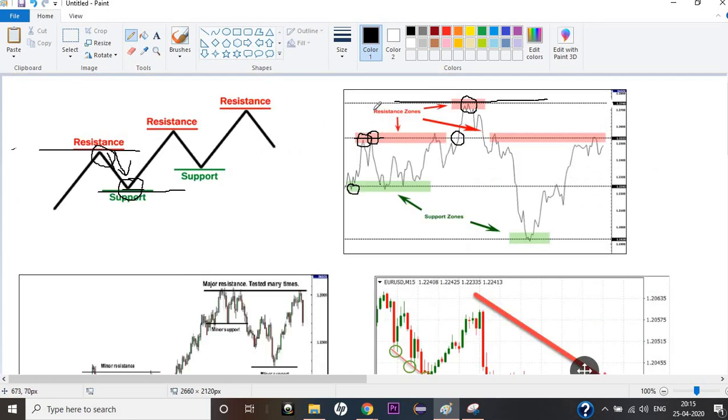Let's see this example. On the top right corner there's a chart. You can see this is one touch on my resistance line, this is the second touch, third touch, fourth touch, fifth touch. So there are 5 touches on this resistance line. This is a way stronger resistance line for me, and you can see the stock price tried to do a breakout at this particular point, but it was not able to sustain for a longer time because it had broken some of the major resistance lines, so the price went below.